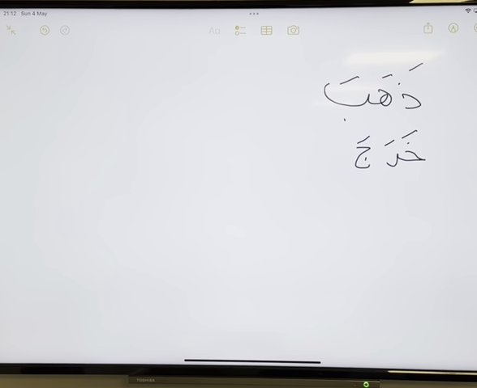Now we are learning jalasa. What is dhahaba? He went. And kharaja, he left. And jalasa, he sat.